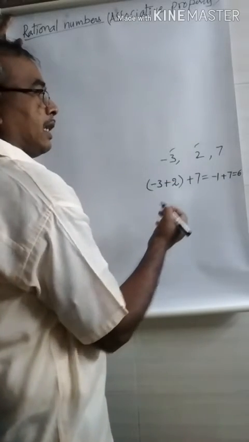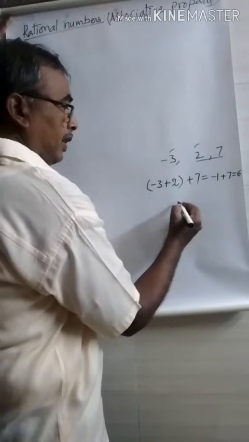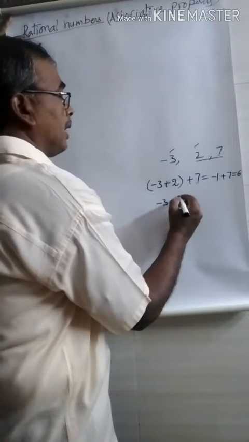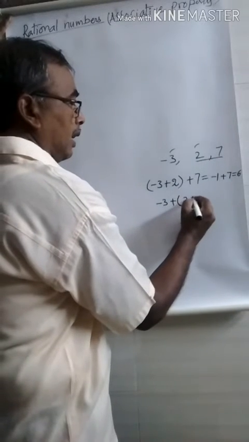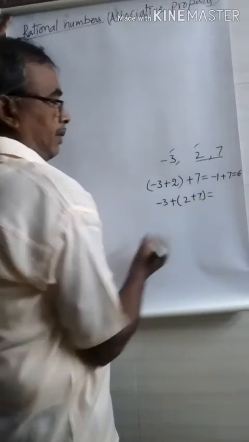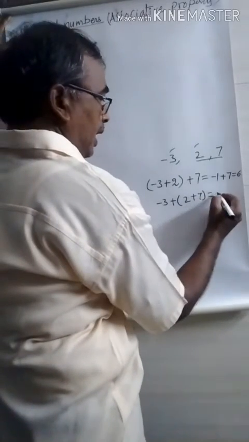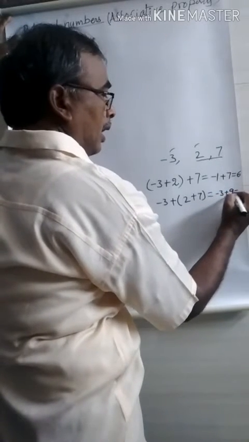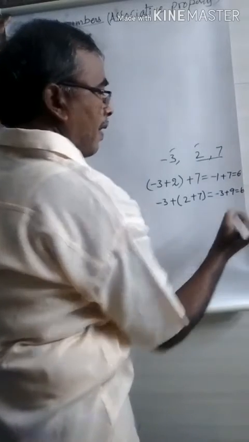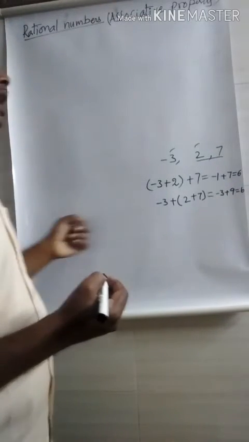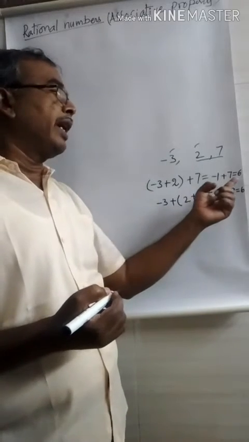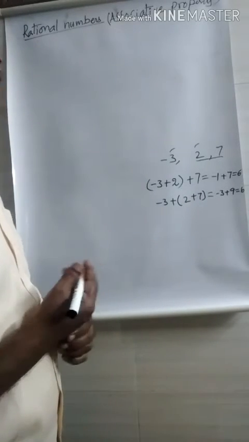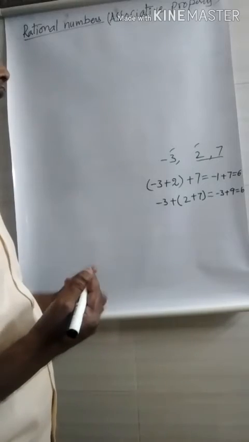In the second case, we take second one and third one. You write first one as usual. You put addition symbol and you put the second one and third one in the brackets with addition symbol. Here you may observe -3 as usual. You write it. There is no change. 2 plus 7 is 9. -3 plus 9 is 6. Then here you observe in the first case and the second case, what we get? 6. There is no change. Hence, the integers satisfy the associative property.